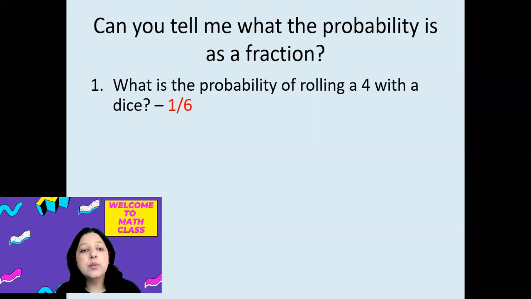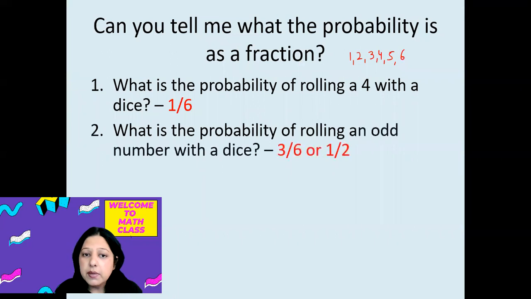Why 1 by 6? Because 1 is a favorable outcome, and when you throw a die, we have 6 options, 1, 2, 3, 4, 5, and 6. So there are 6 possible outcomes. So the probability of rolling a 4 with a die is 1 by 6.